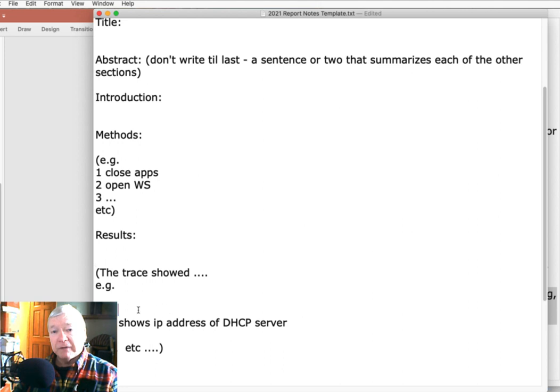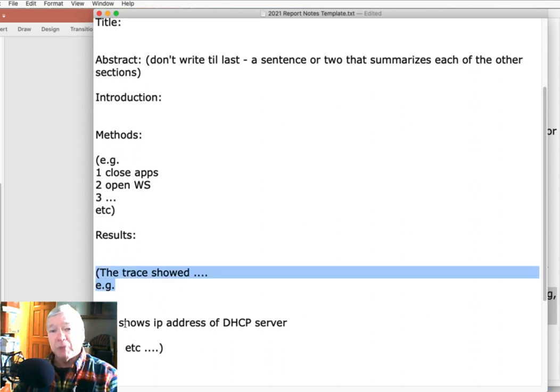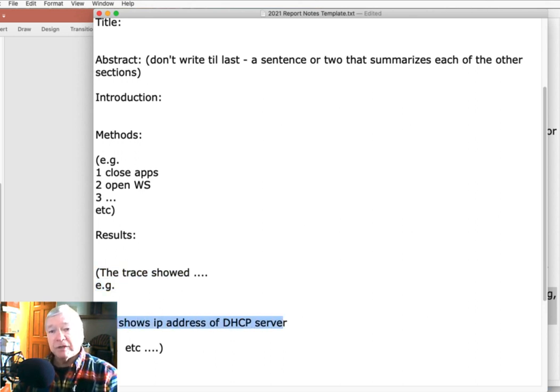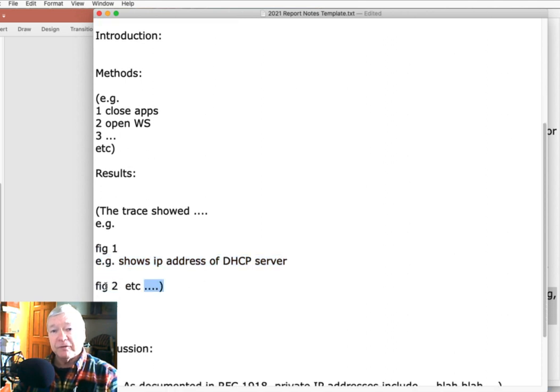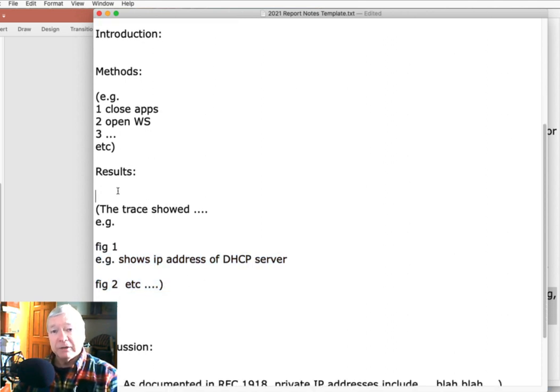Maybe you have a screenshot you took and you cropped it and you got the right thing, you did an annotation. You're going to call that figure 1, and then you have a description for it. The trace showed blah. And this shows the IP address of the DHCP server, figure 2, and so on in your results.